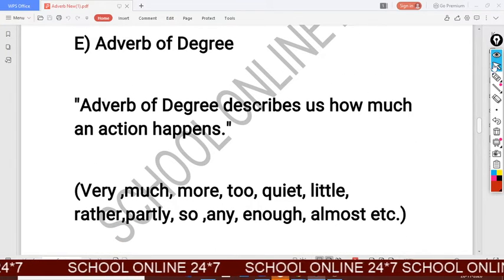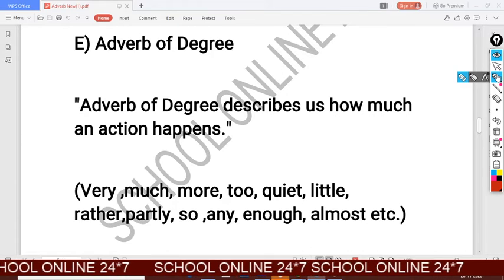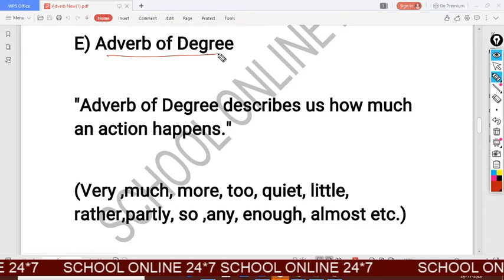Adverb of degree. It is the fifth kind of simple adverb.